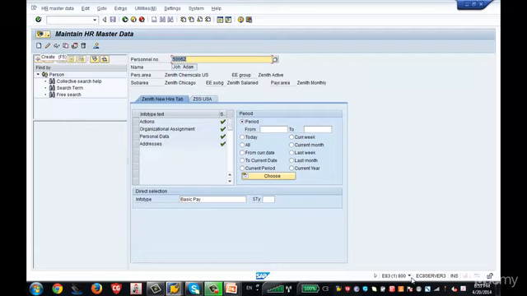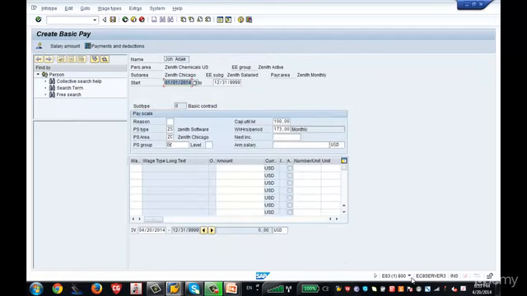Now go and click on create. The moment you go and click on create, see, the pay scale type and pay scale area are defaulted here. Why? Because we have maintained these two values in the feature, and we have given the decision if any employee belongs to country grouping 10, then in that employee's record in info type 8 default the pay scale type and area, which the system did. So this is the way how you create the basic pay scale structure. Hope you understood. Create your own pay scale type and area, create your own feature, and check whether it is getting defaulted in info type 8. Thank you.